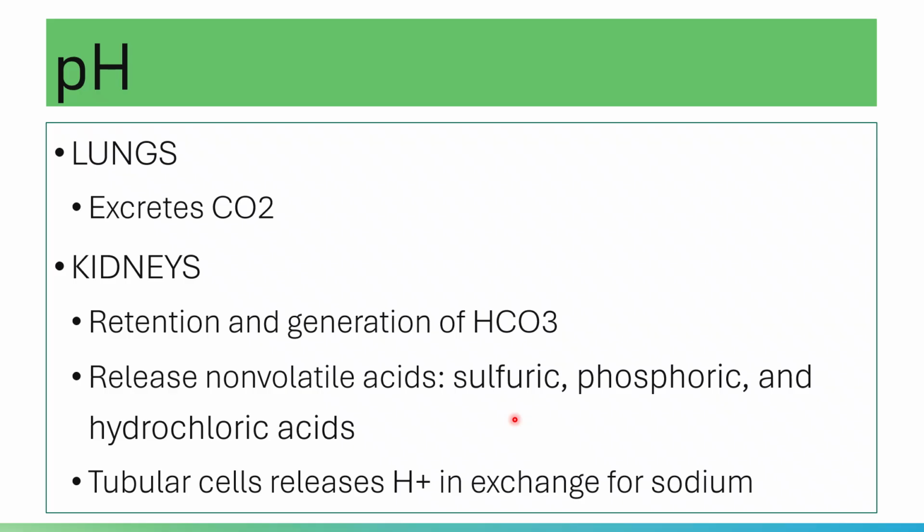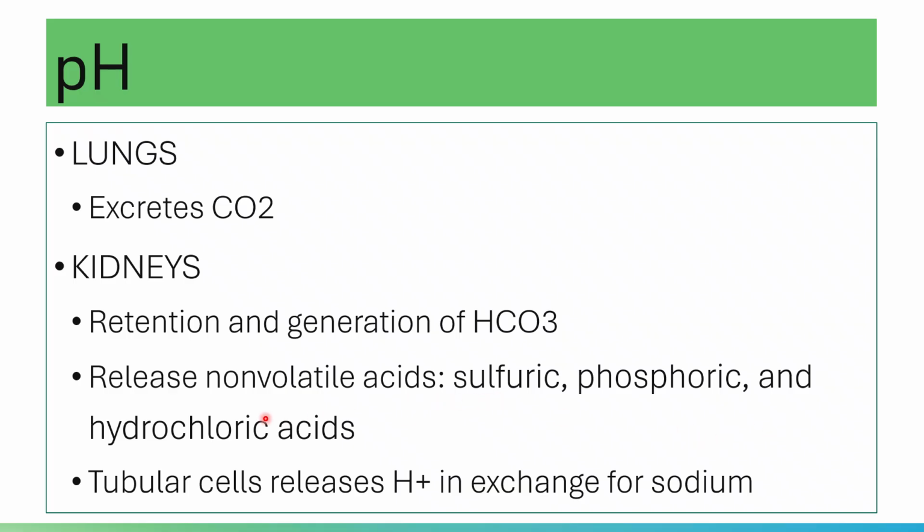Also some amounts of pyruvic acid, lactic acid, citric acid, as well as ketone bodies are excreted by the kidneys. They are excreted in the form of salts. Please save this one for later.